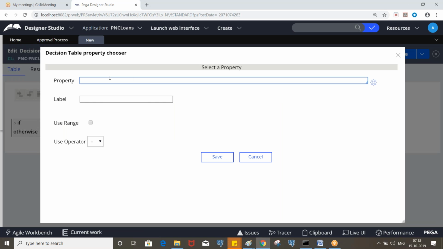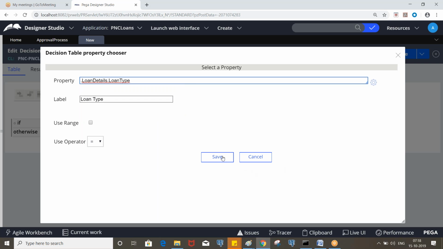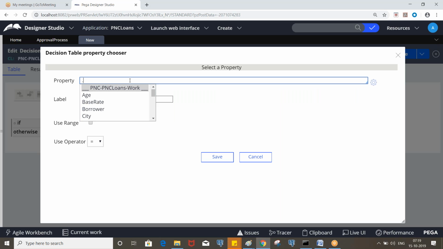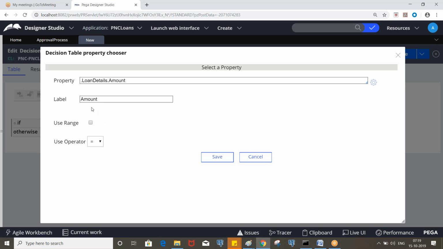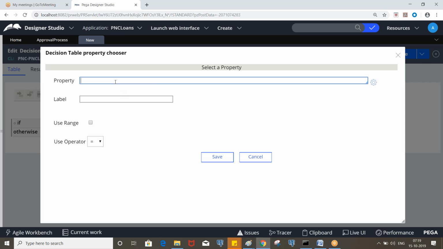One is loan type, where we have the loan type property in the loan details. Next, the amount, this is the loan amount. The label can be different from the property label. Next, the asset total, from the borrower.